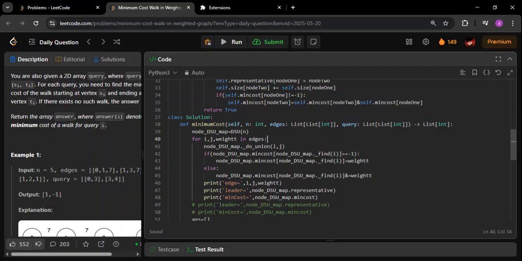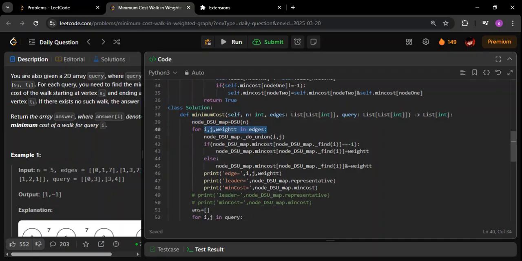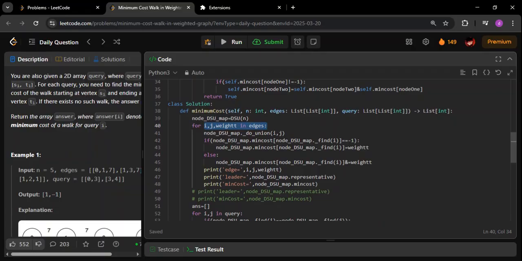First of all, we are creating an object of the DSU class, where we pass the number of nodes. So this is the object of the DSU class. Now I'm going through each of the weights and edges. What I'm doing is, first of all, a join between these two nodes, and then I'm checking whether the min cost is not -1.